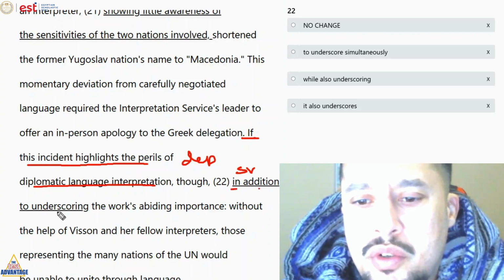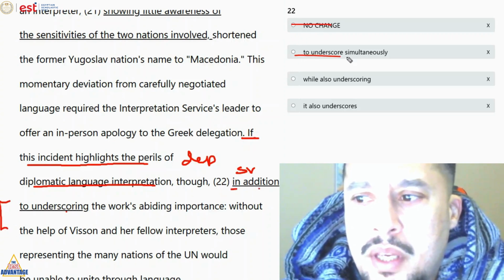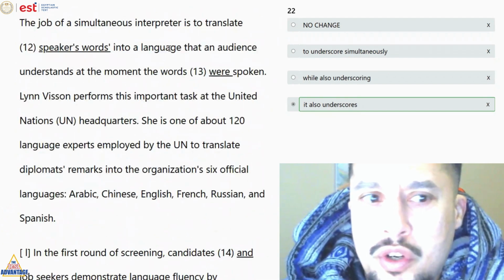So عايزين بعديها comma subject and verb. هنا بيقول لي in addition to underscoring ما فيش comma subject verb هنا. So answer A is incorrect. B incorrect. C incorrect. إجابة D بدينا بقى comma subject verb اللي أنا عايزه. Here we're going to hit you with answer D.